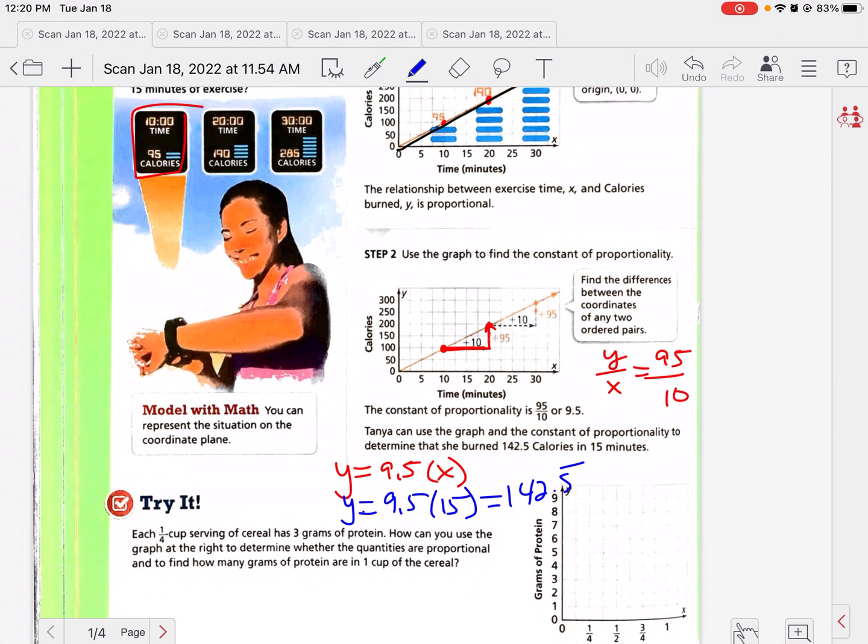And I believe if we had divided the 285 by 2, we would have gotten 142.5 as well. So again, use your reasoning skills, right? If it's something quick and easy like that, by all means, just divide by 2, right? The issue is if it wasn't an easy divide by 2, right? We might have something where they wanted to know what 23 minutes was, right? That's not an easy divide by 2 in this case, okay? So make sure you do know how to set up that equation.